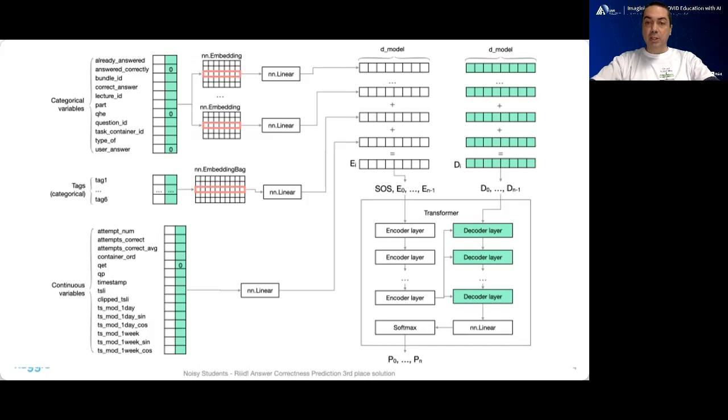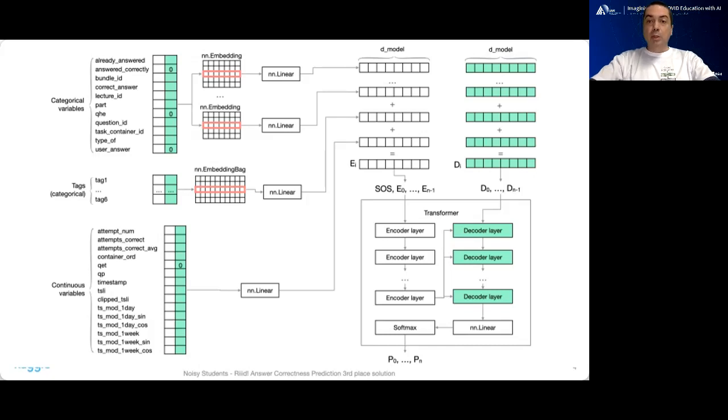We use the traditional transformer with a number of encoder layers and the same number of decoder layers. We feed the transformer's encoder input with both question and answer related features, shifted one position to the right. Also, we hide all answer related features, such as answer correctly, user answer, or whether the question had explanation, from the decoder.